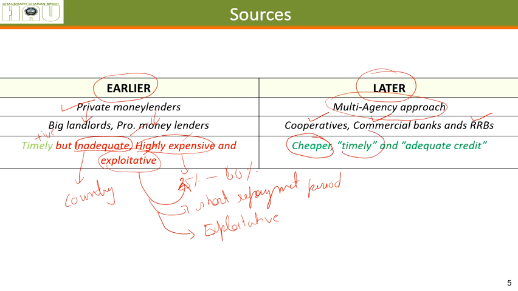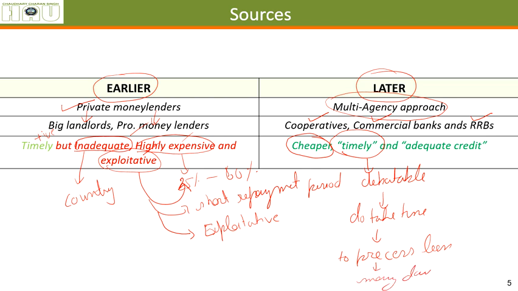Okay, timely or not, this is a debatable point, because it was supposed to be timely, but these banks do take time to process loans. Alright, it takes many days. However, these private lenders, they can give a loan to you within 1 hour or 30 minutes. Okay, adequate credit, yes, the budget is quite enough.